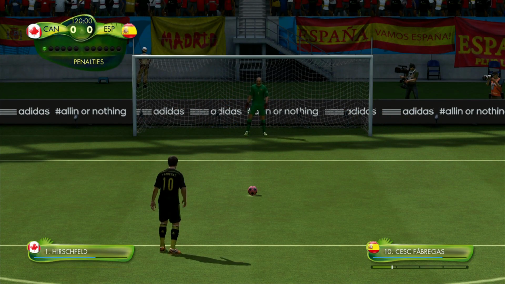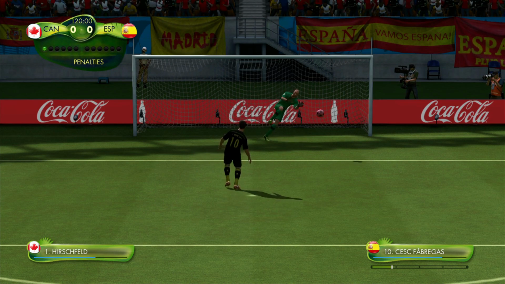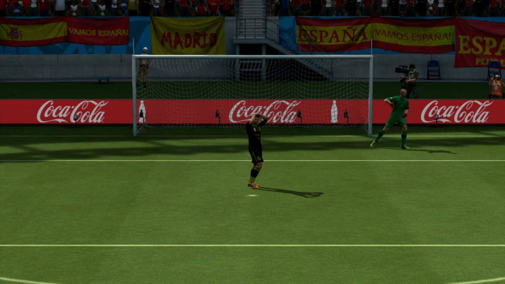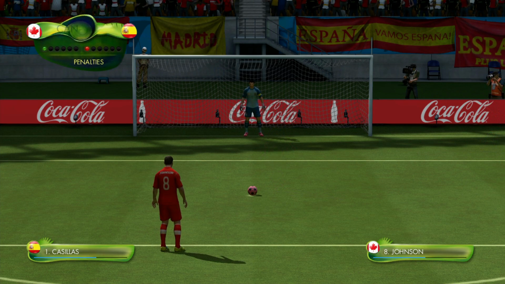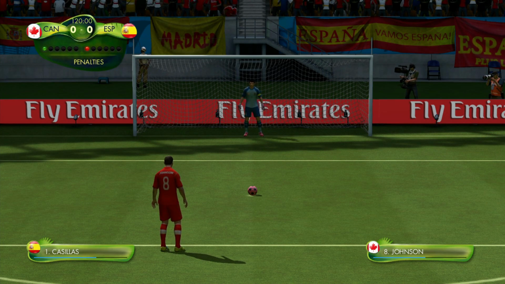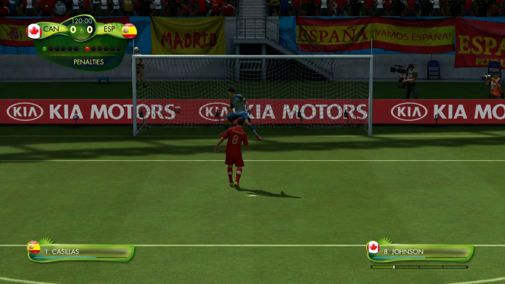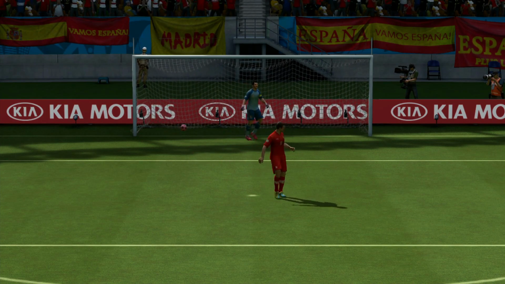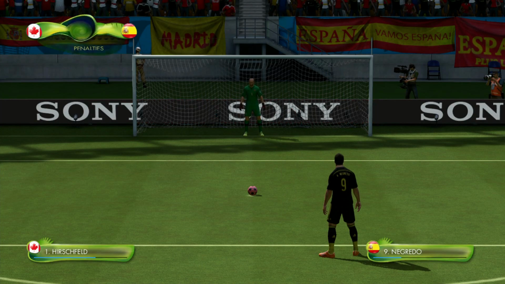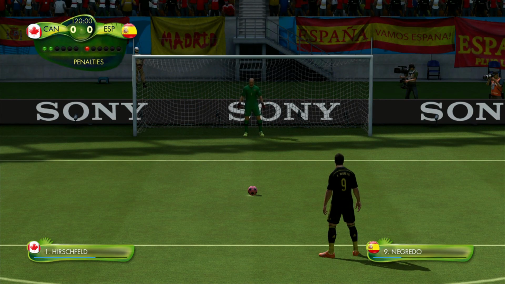Okay, now it's Cesc Fabregas. He opts to... Oh, it's saved! It's saved! And Canada are 1-0 up on penalties still. Can they double their advantage? It's Johnson. He's going to go for it. And that's a nicely taken penalty into the left-hand corner. And Spain are 1 down in this one.